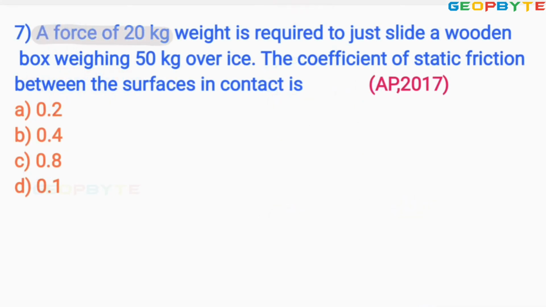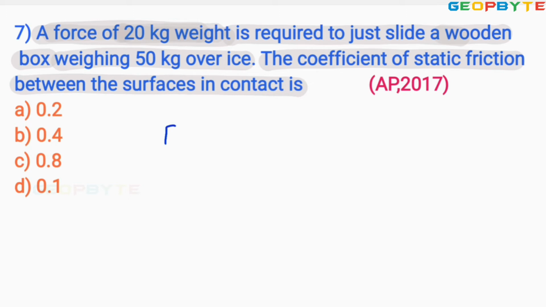A force of 20 kg weight. Here the force is given in terms of mass. It is required to just slide a wooden box weighing 50 kg over ice. The coefficient of static friction between the surfaces in contact is. Here the force F equals mg.